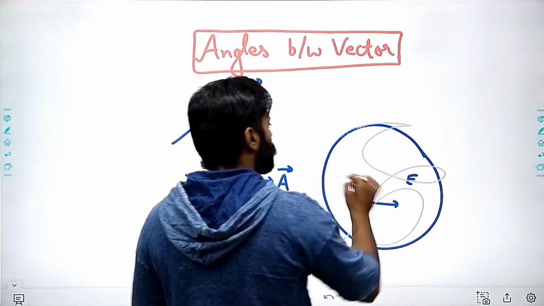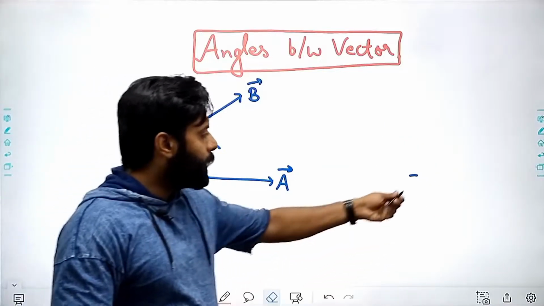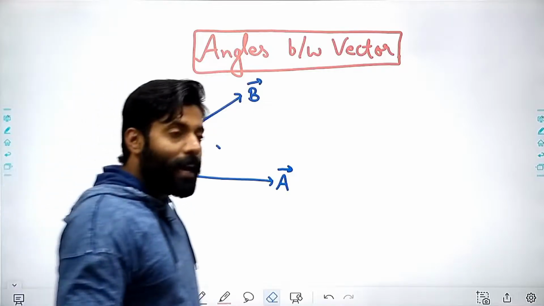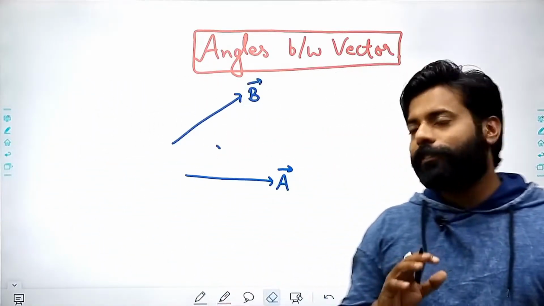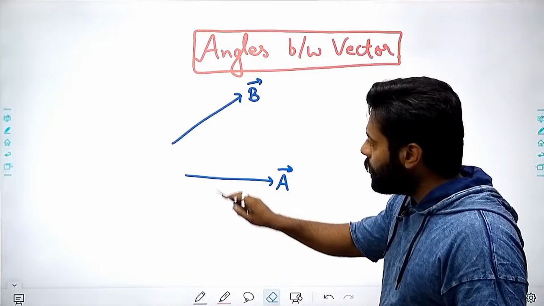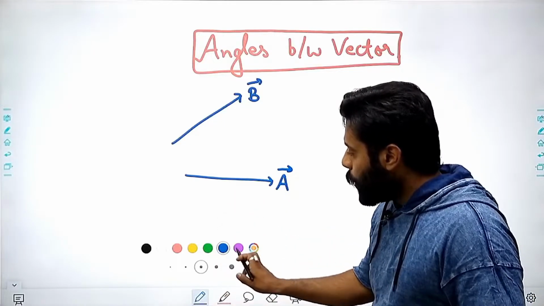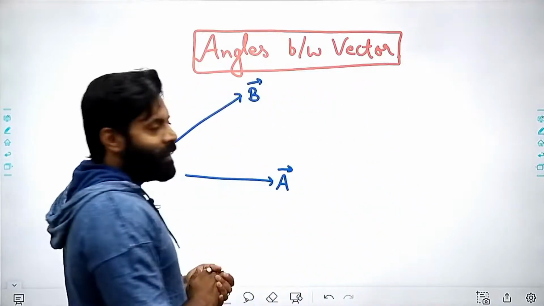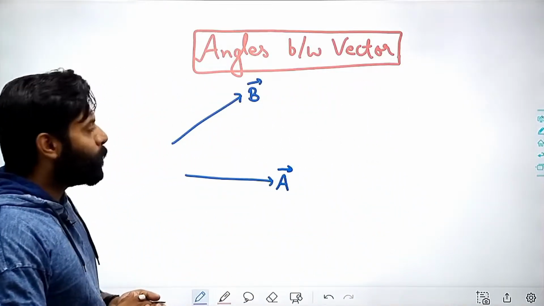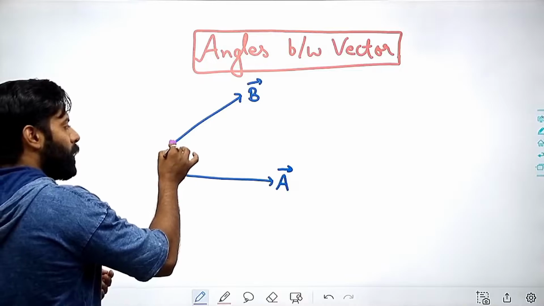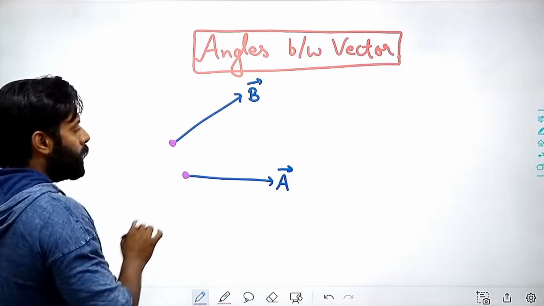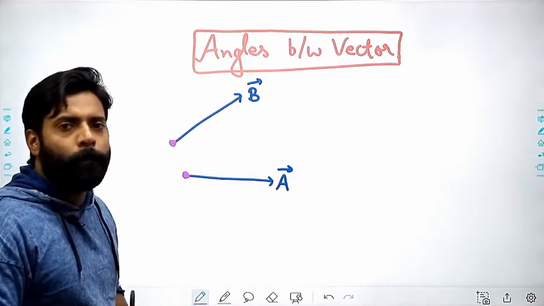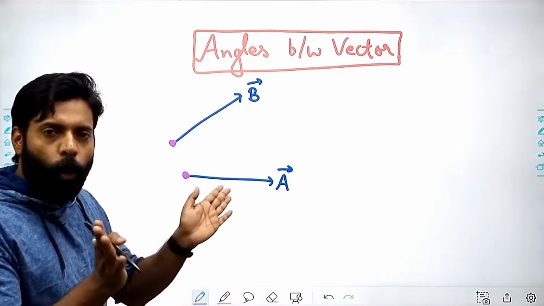So that means if I am having two vectors, first the a vector and the b vector, and I have to calculate the angle between these two vectors, what needs to be done is that I have to ensure that the tails of both the vectors should meet, and they will be pointing outward, right?